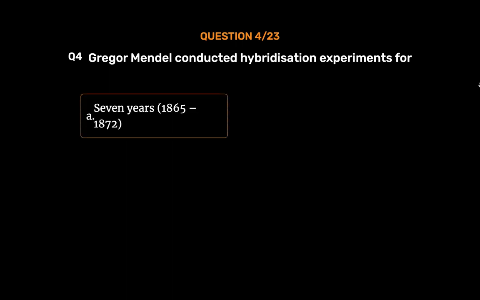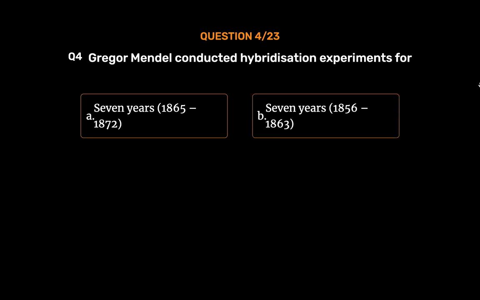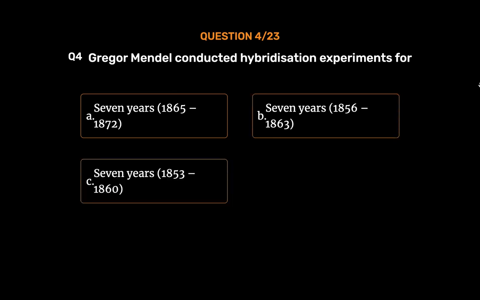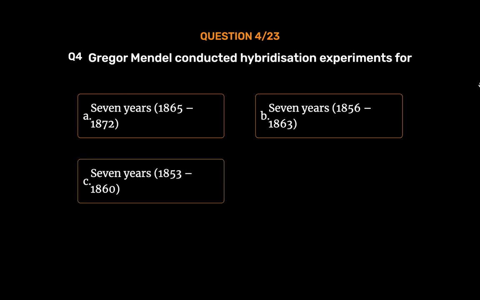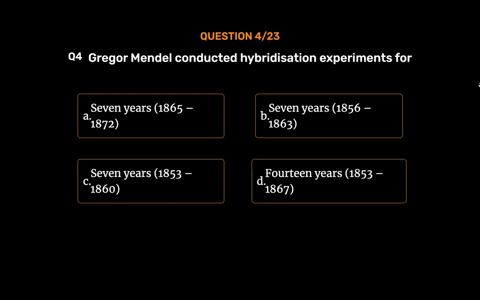Question number 4. Gregor Mendel conducted hybridization experiments for Option A. 7 years, 1865 to 1872. Option B. 7 years, 1856 to 1863. Option C. 7 years, 1853 to 1860. Option D. 14 years, 1853 to 1867. The correct answer is Option B. 7 years, 1856 to 1863.